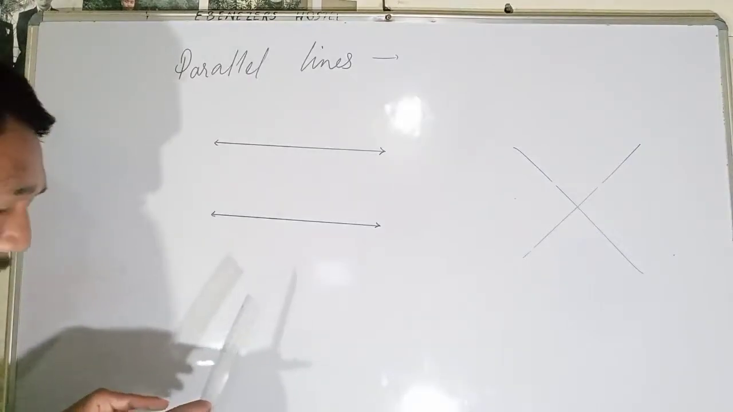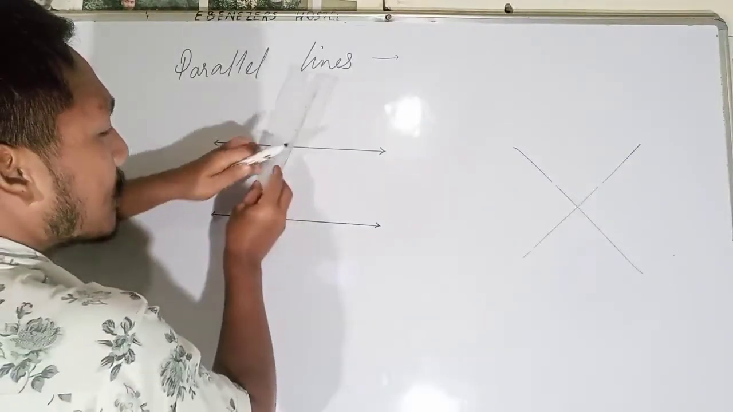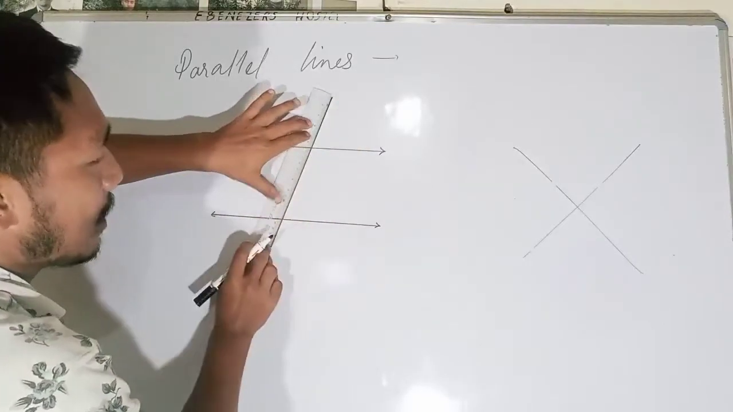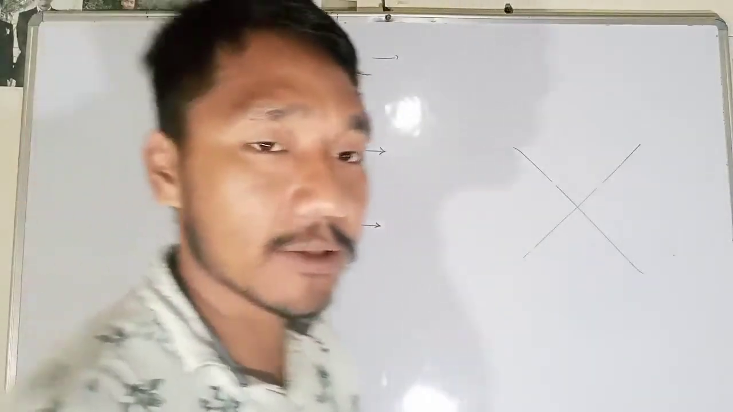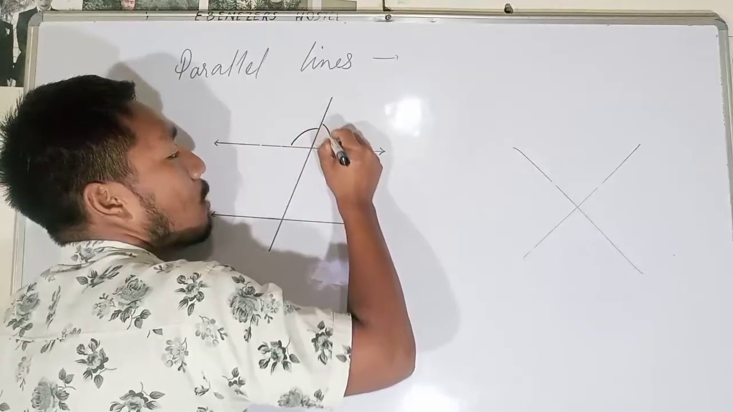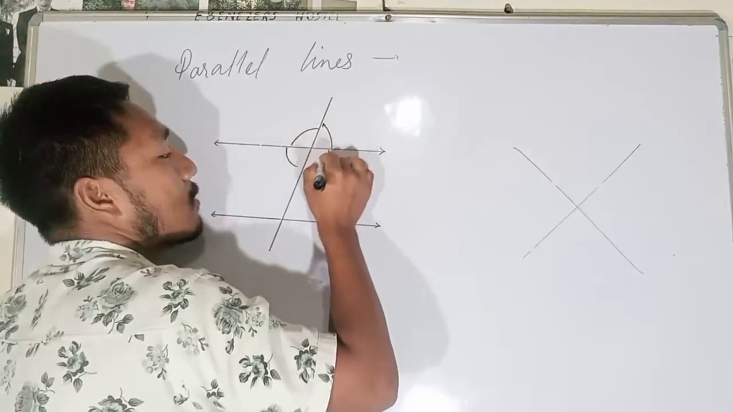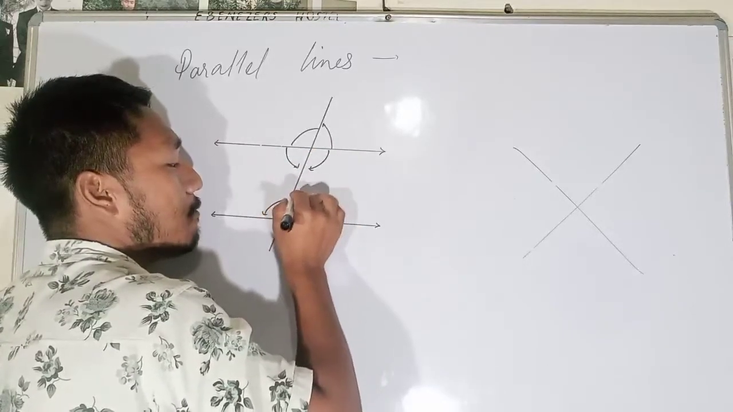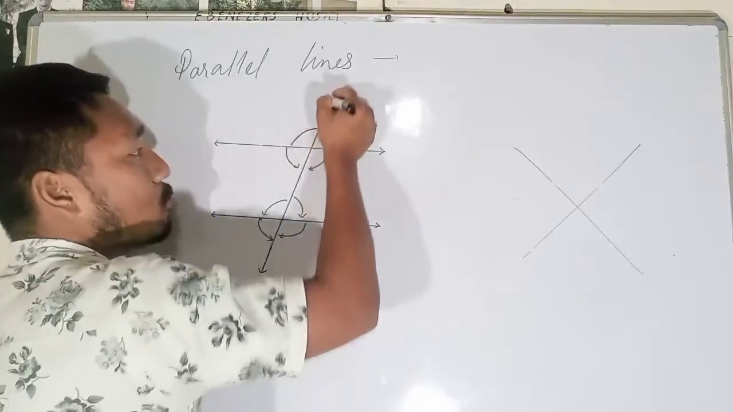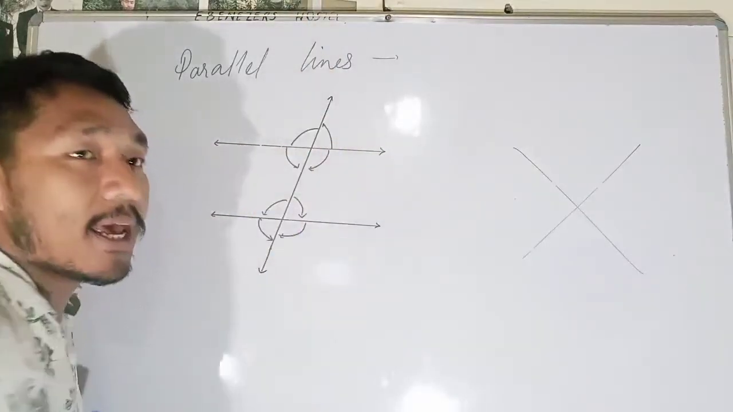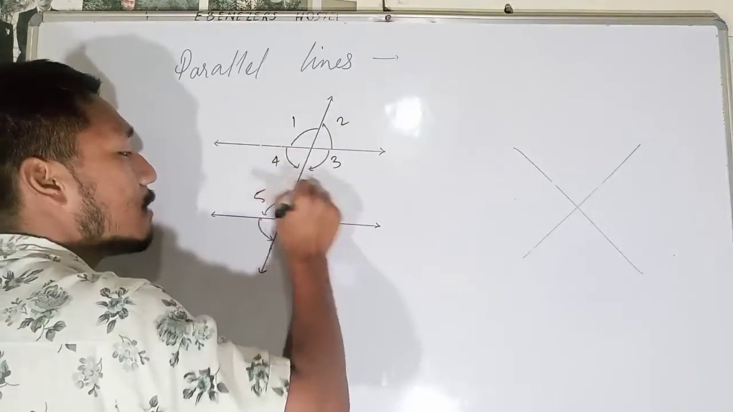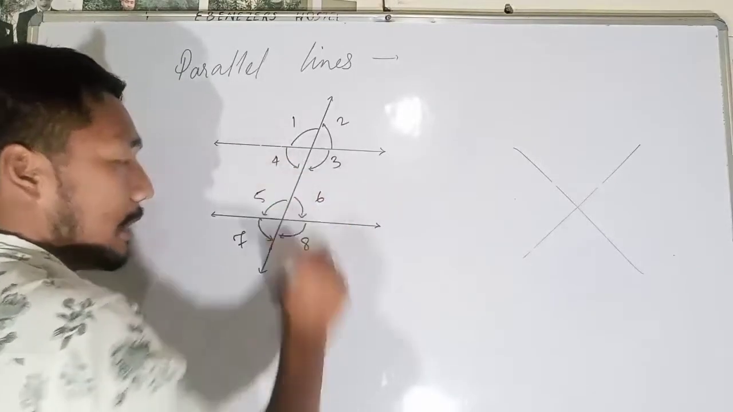If these two parallel lines are intersected by another line, this line is called a transversal line. We get angle 1, angle 2, angle 3, angle 4, angle 5, angle 6, angle 7 and angle 8. If there are two parallel lines and one transversal line, there will be 8 angles in total.